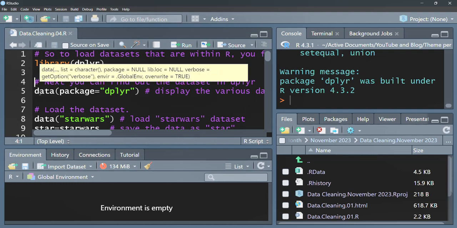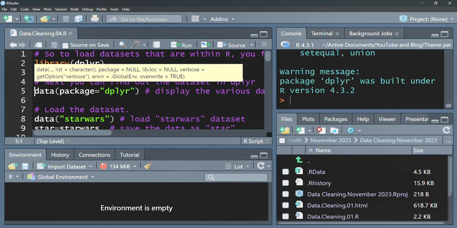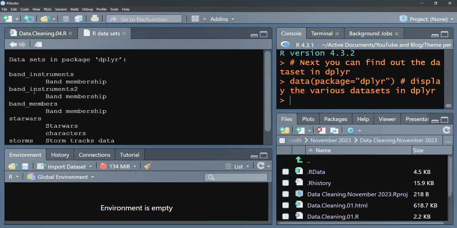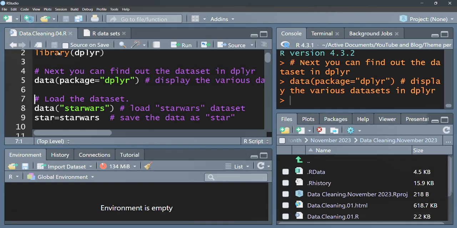Next, you want to check for whatever variables or datasets are existing within the package using the data function. So as you can see, we're having all these, but what we are interested in is the Star Wars dataset.